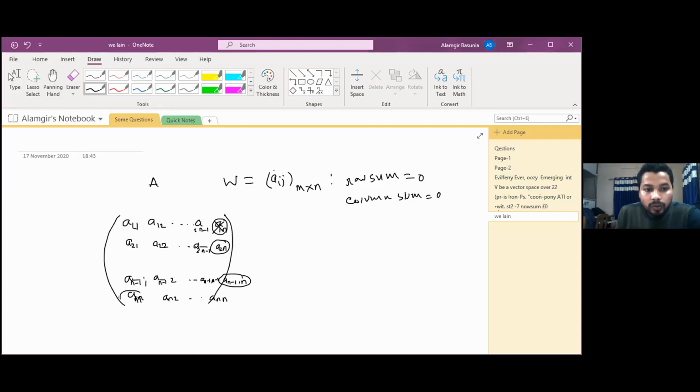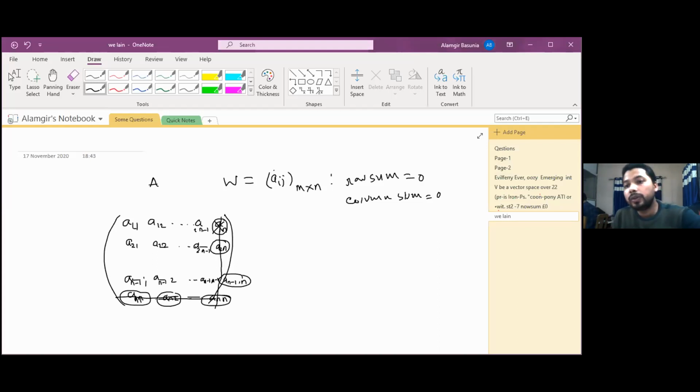Now this one we cannot choose freely, because the column sum is 0, this one depends on the previous elements of that column. Similarly, this one we cannot choose independently. Similarly, this one also. Then that means we just remove one column, the last column, and the last row.